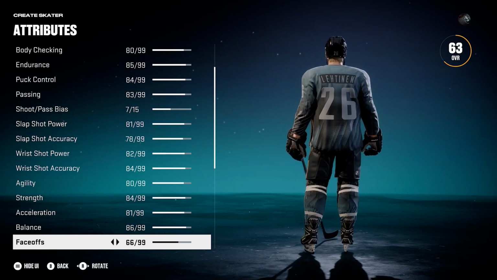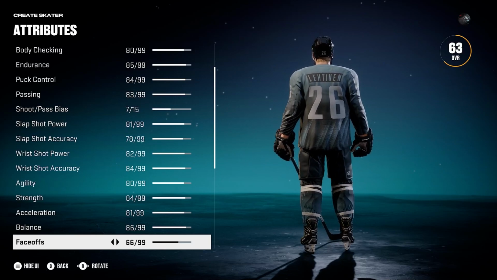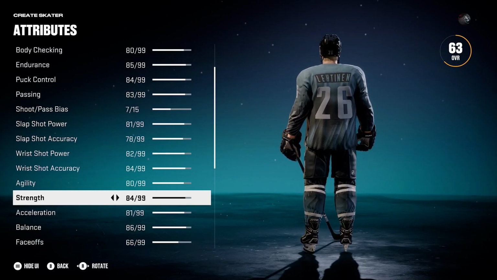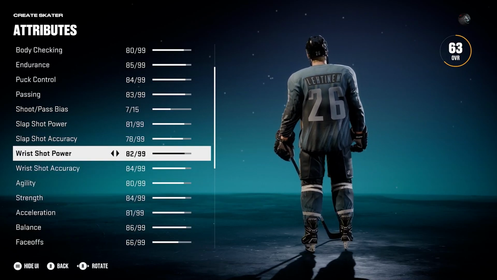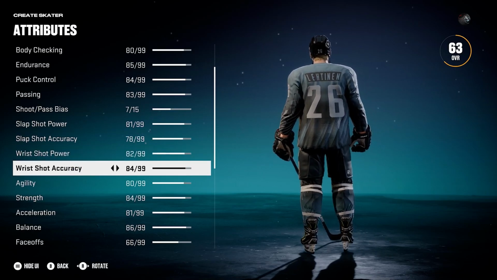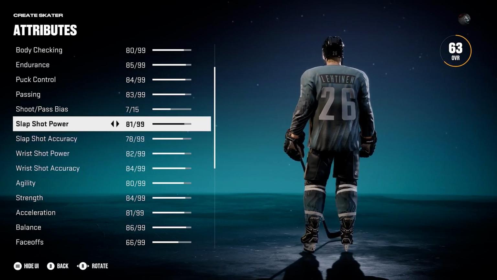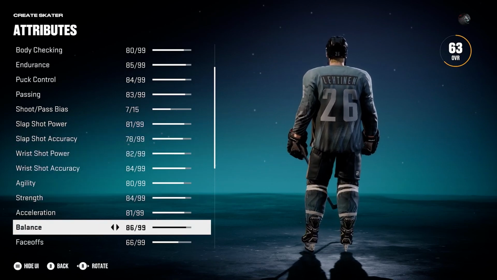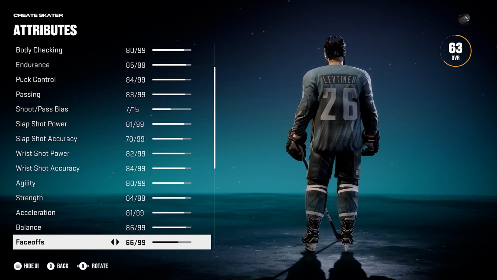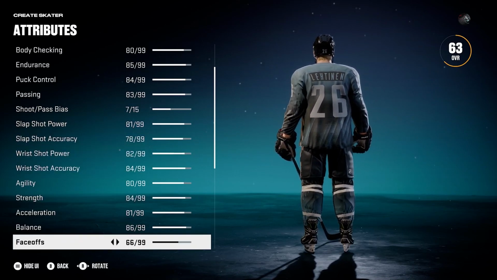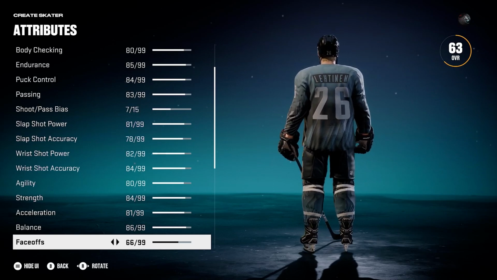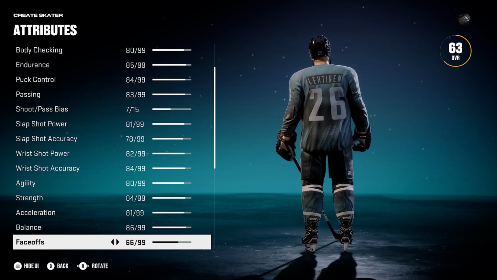Obviously, roster stuff like that is almost your own opinion on things in a way. For instance, ChatGPT tends to rate shooting categories, as you can see, a little bit lower than normal. It does power a little bit higher, it seems like, than accuracy on some players. Other players not so much. So it's definitely a little bit of a different system than I'm used to. Also, I don't know where it gets its face-off percentage from, but for defenders it just gives them straight 50s.